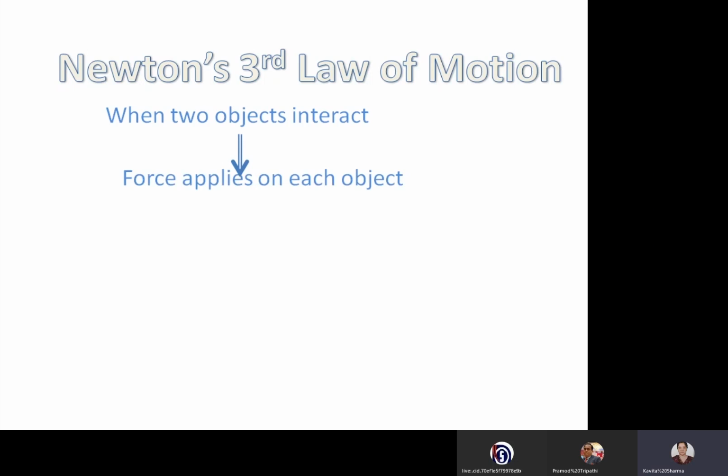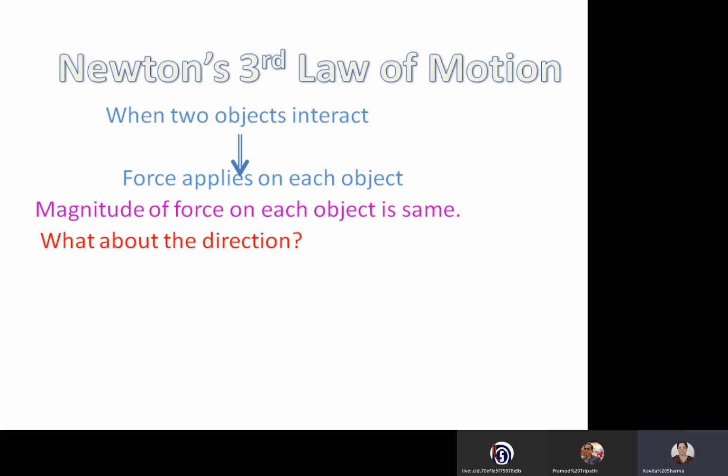Both the objects experience the force. The first object gives force on the second and the second gives force to the first. Right? Magnitude of force on each object is the same. So what about the direction? You have seen in this last video, the direction is opposite.